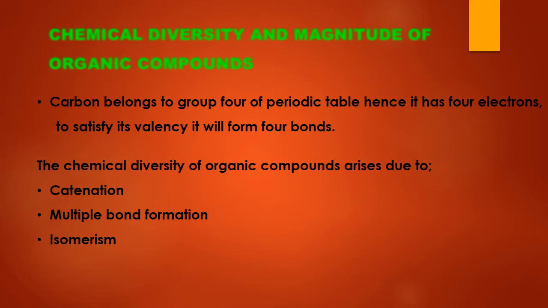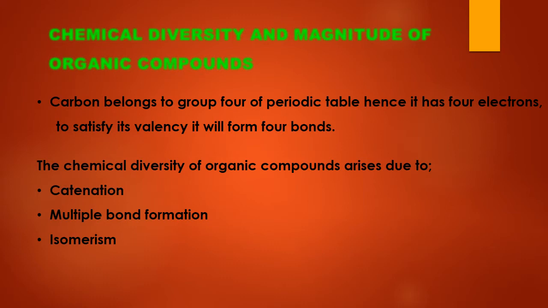Chemical diversity and magnitude of organic compounds. As in the previous example you have seen in methane CH4, carbon was attached to 4 hydrogen atoms. Why only 4 hydrogen atoms? Look, carbon belongs to group 4 of the periodic table. We have periods and groups along the periodic table. So carbon belongs to group 4, which means it has 4 outermost electrons. The valency of carbon will be 4. So to satisfy its valency, it will always form 4 bonds.